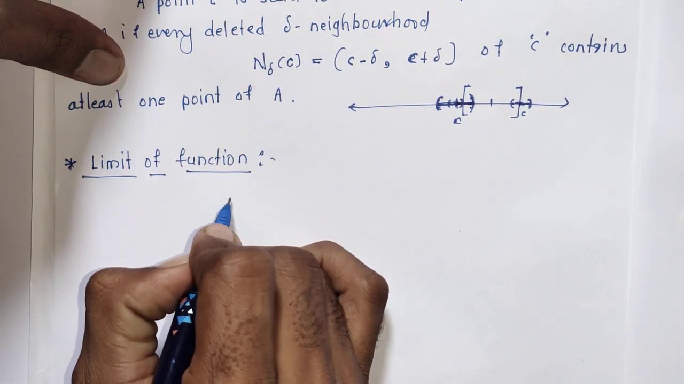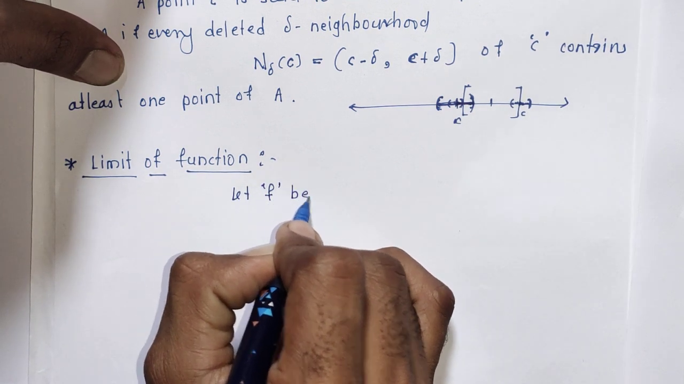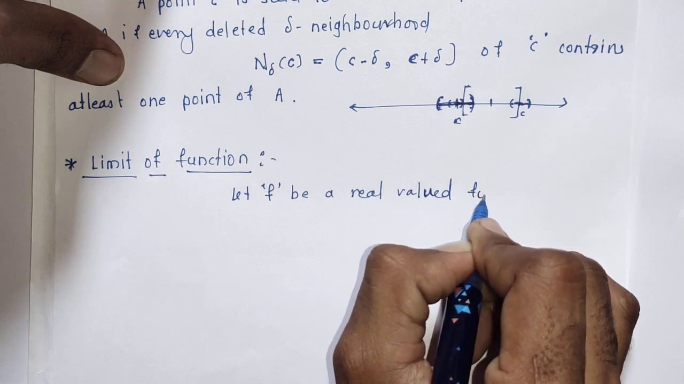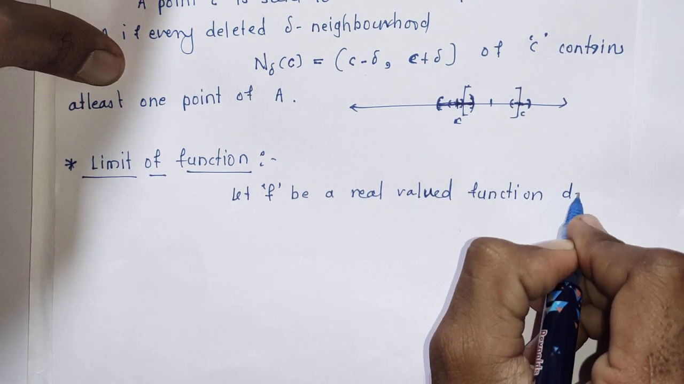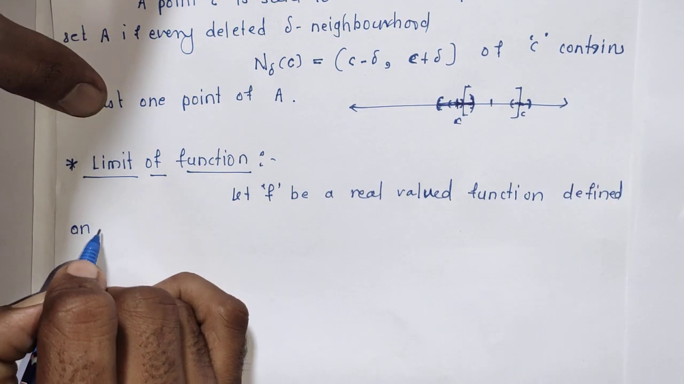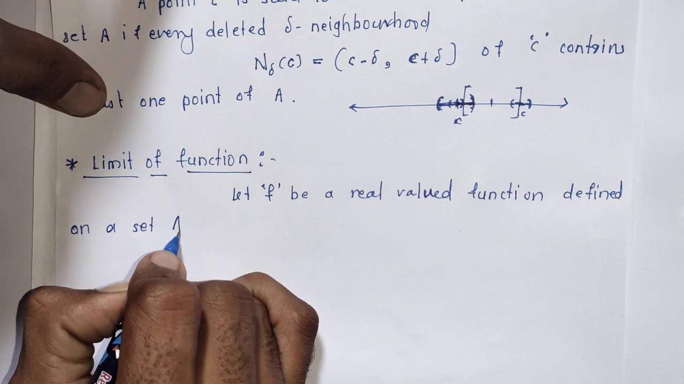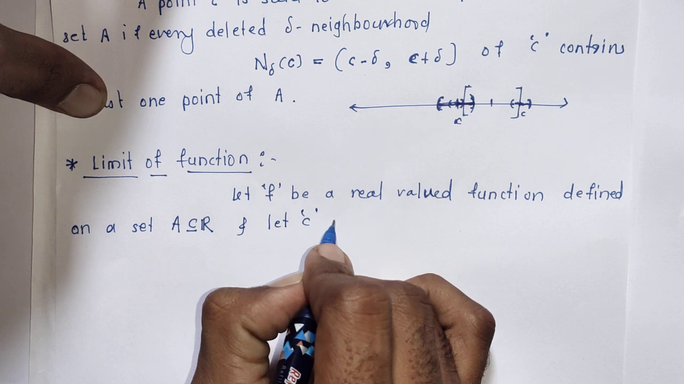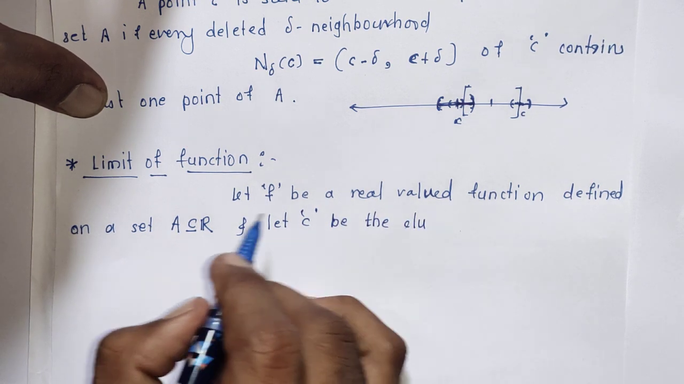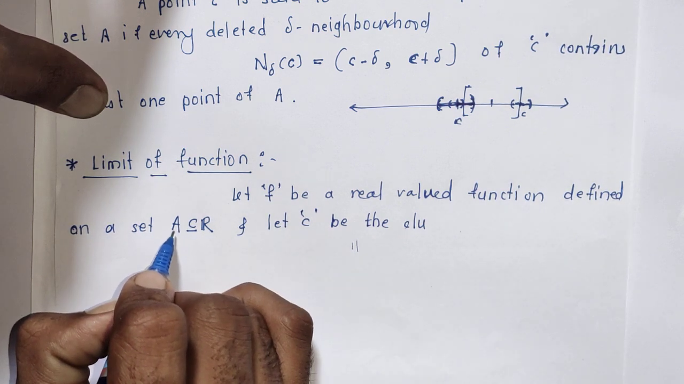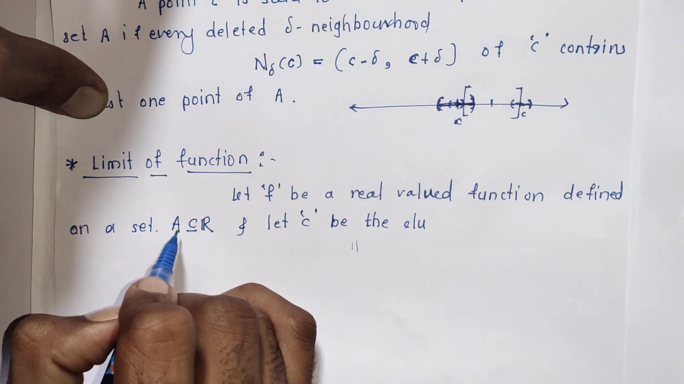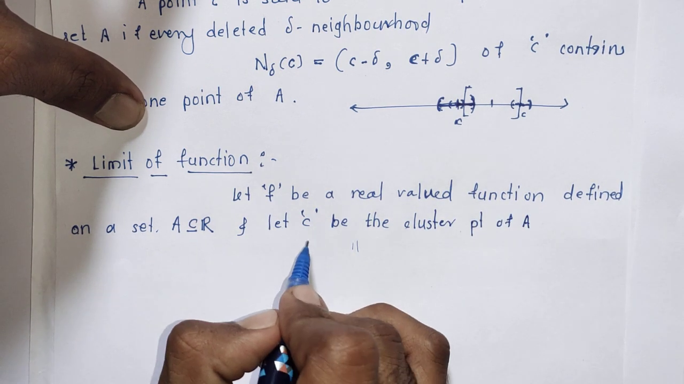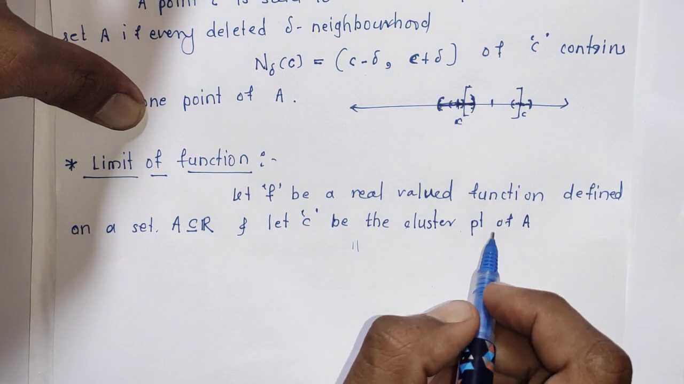Let f be a real valued function defined on a set A, which is a subset of R, and let C be the cluster point of A. That is, f is a function from set A to R, where A is a subset of real numbers, and C is the cluster point of A. Cluster point of A means there must be some elements of A very close to C.